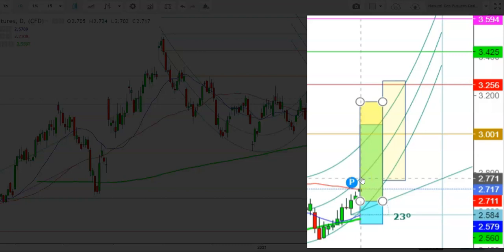My expected trading zone for this week will be this one, where I find that a downward move in natural gas futures below the levels of $2.660 will provide a good opportunity to go long at the levels of $2.560, where the 200 days moving average has been providing strong support for a long time. Here you can see how the natural gas futures moved downward below the 200 days moving average but found a strong support here, and after finding strong support at the 200 days moving average, natural gas futures finally showed a breakout move here.